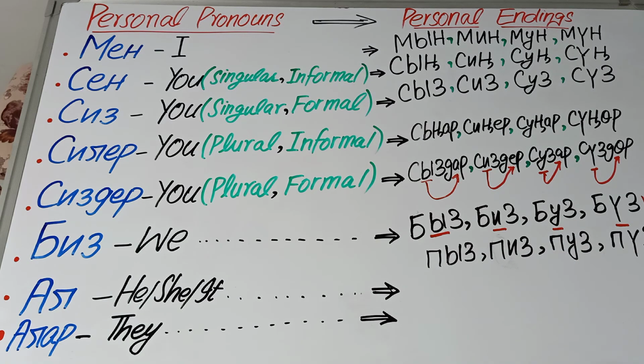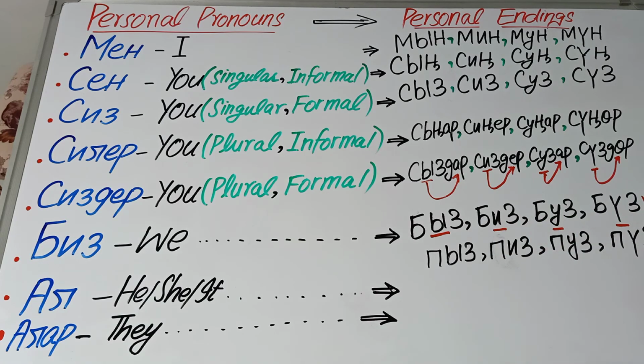Don't worry if you cannot remember this. We will also talk in the next videos about where we can use this sequence and where we can use that sequence. Up to now, just remember the two types of personal ending sequences as far as biz is concerned.